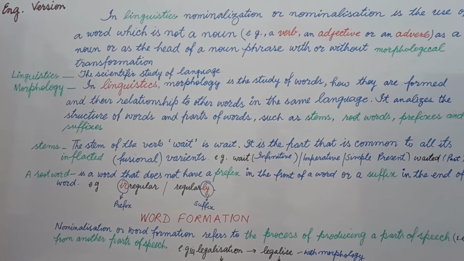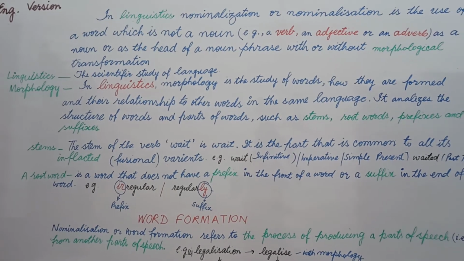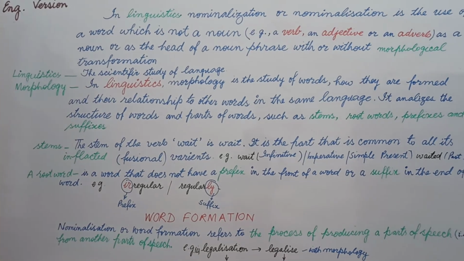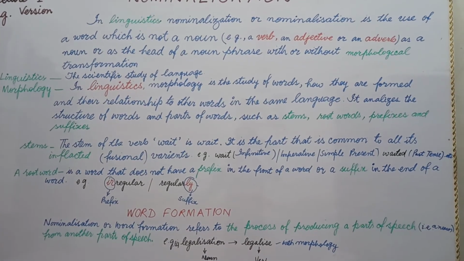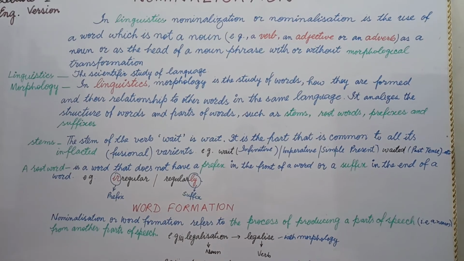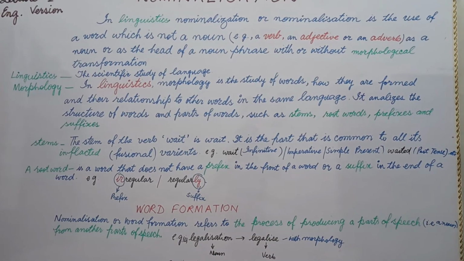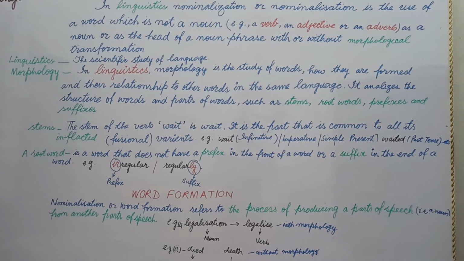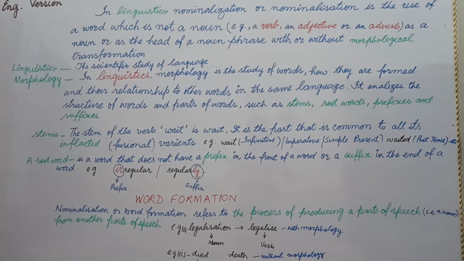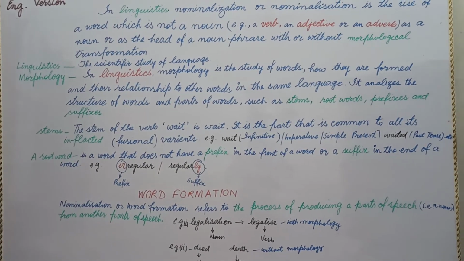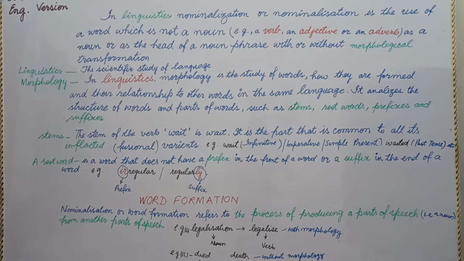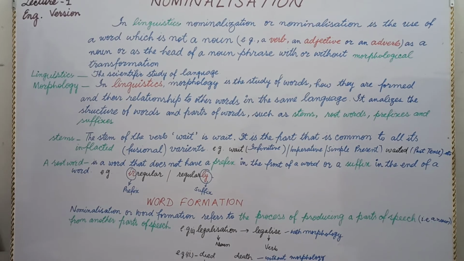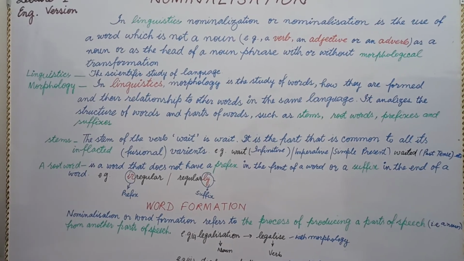If you add something in the beginning of a word, that is called a prefix, or by adding a suffix in the ending, that is called, students, morphology. By morphology you can change one part of speech into another, and without morphology you can also change one word into some other word, from one part of speech into another. In the next lecture, lecture 2, students, you will come to know which words are there to use.